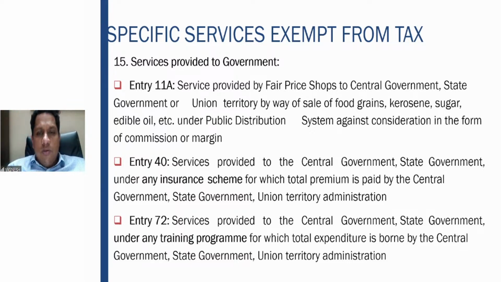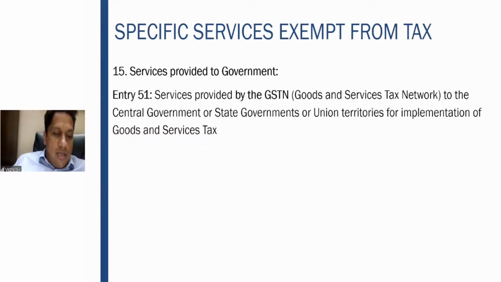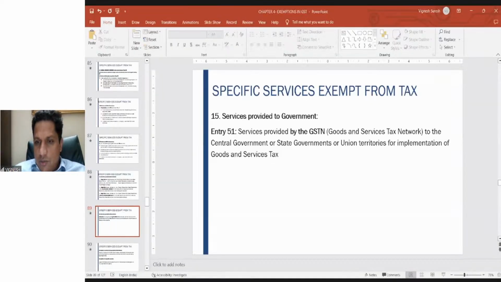Then services provided to the central government, state government under any insurance scheme for which premium is paid by the central, state or union territory are exempt. Services provided to central, state under any training program for which total expenditure is borne by the central, state, union territory administration are also exempt. Then entry 51 is finally what we are going to see: services provided by the GST network, for the implementation of Goods and Services Tax, also are exempt from GST. So if you see, multiple things are there.